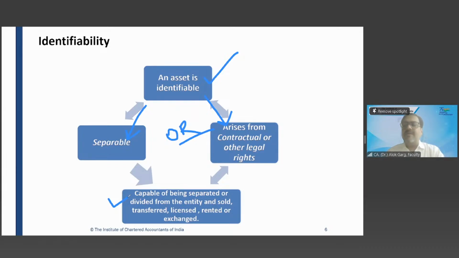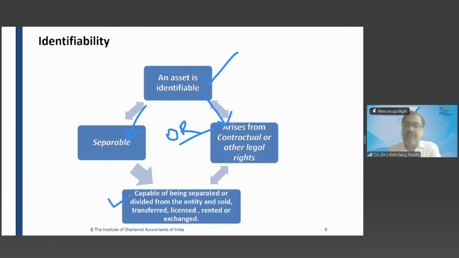But tell me, can I sell goodwill separately from myself? Let's consider myself as an entity. Without selling the entity, can the goodwill be sold to a third party?